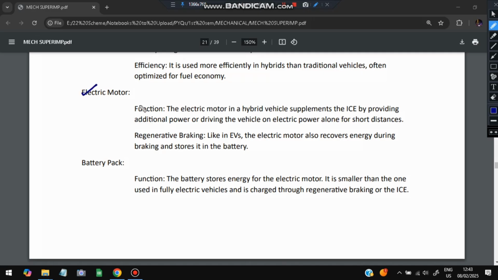Next is the electric motor. In a hybrid vehicle it supplements the ICE by providing additional power or driving the vehicle on electric power for short distances. And regenerative braking is also used with the electric motor. The battery pack is used to store energy for the electric motor, smaller than the one used in fully electric vehicles, and it is charged by regenerative braking or the ICE.